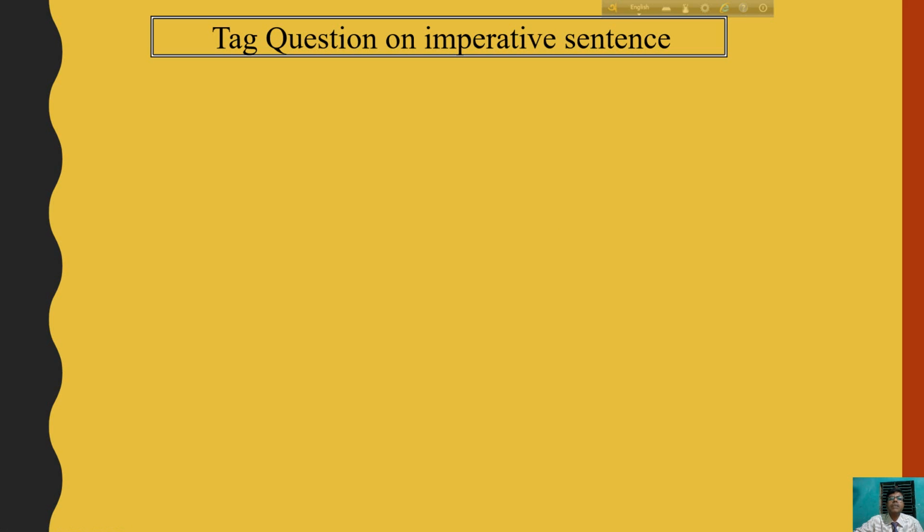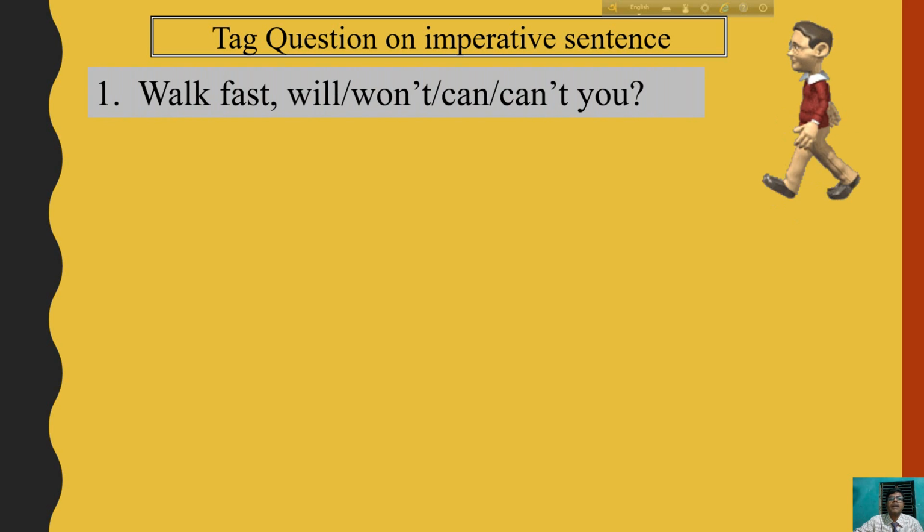You have to remember how to make a tag question in an imperative sentence. Look at the picture, a man is walking, so walk fast. This is an imperative sentence.